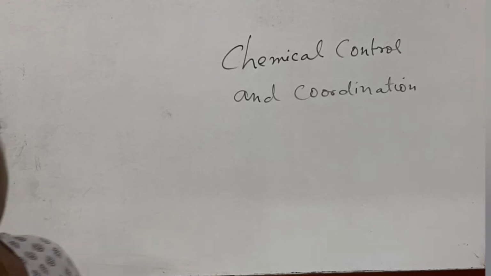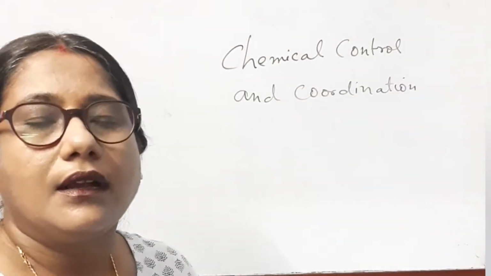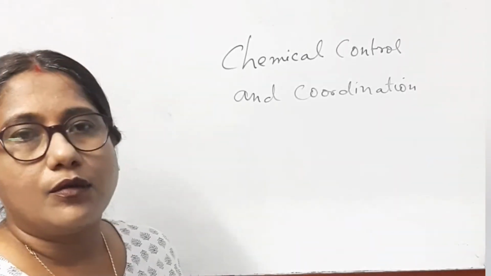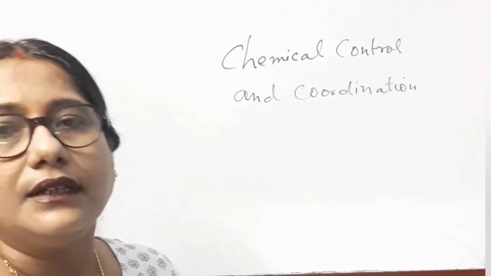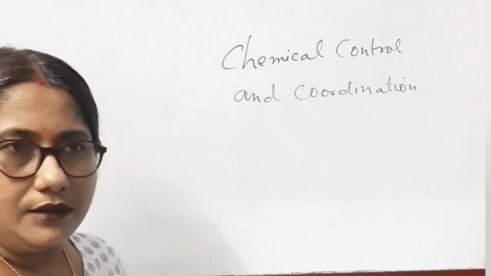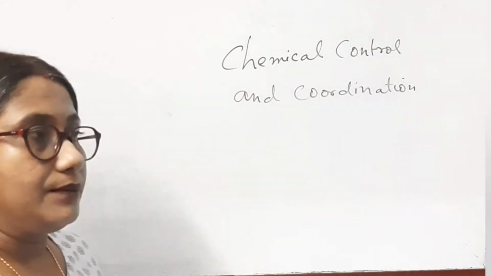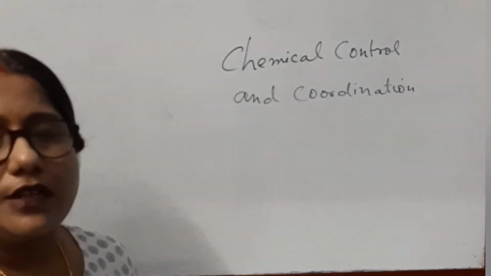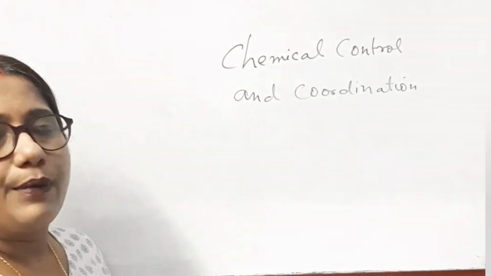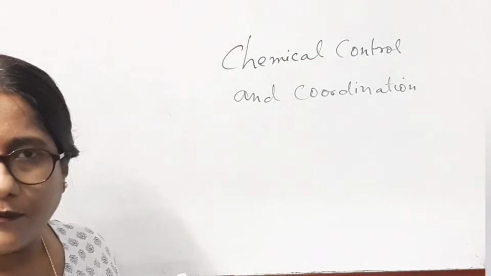So chemical control and coordination, as we know that in previous classes we have studied about the nervous system in class 10. There we have studied about the role of neurons, the role of the nerves that control the various parts of the body. The CNS, the central nervous system, controls the various parts of the body and its function. Now, chemical control and coordination is such a type of control and coordination mechanism where hormones play a very important role in the coordination of the body functions.